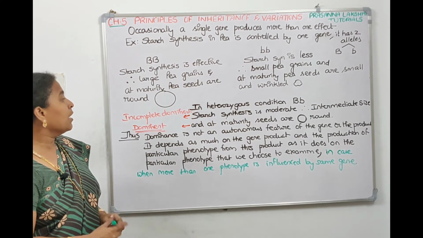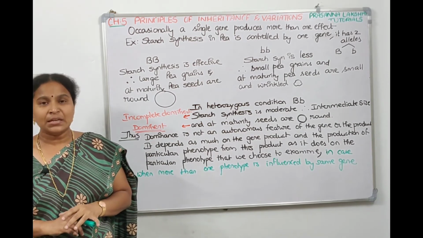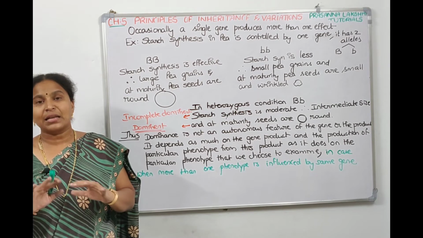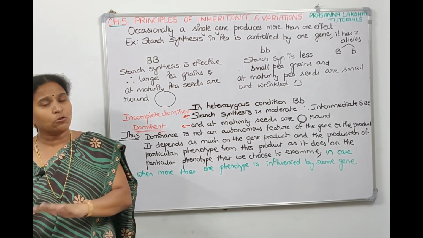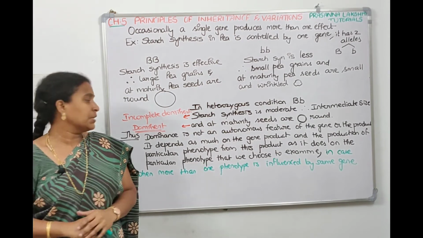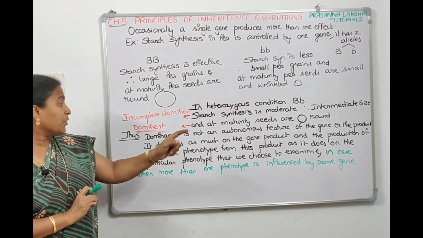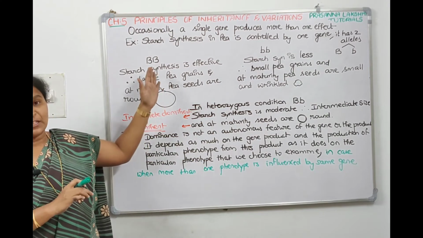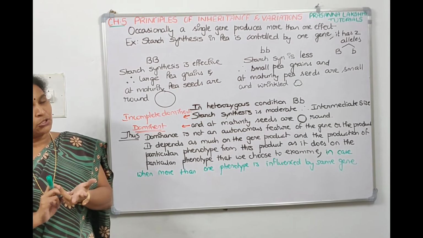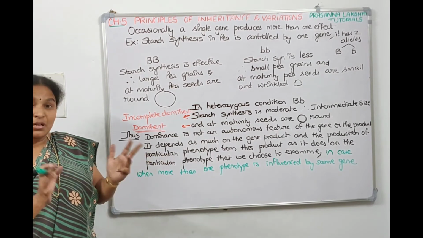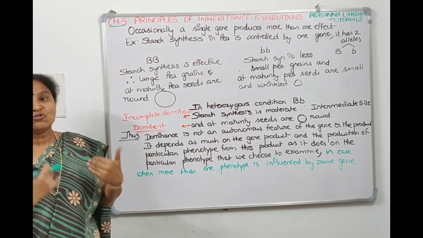Therefore, we can tell that dominance is not an autonomous feature of a gene, or of the product. If I'm writing any capital letter, don't always think that it is a dominant gene. Then on what does it depend? It depends as much on the gene product, and it depends upon the production rate of the particular phenotype, whether effective production, less production, or intermediate production. It also depends upon the particular phenotype that we choose to examine.